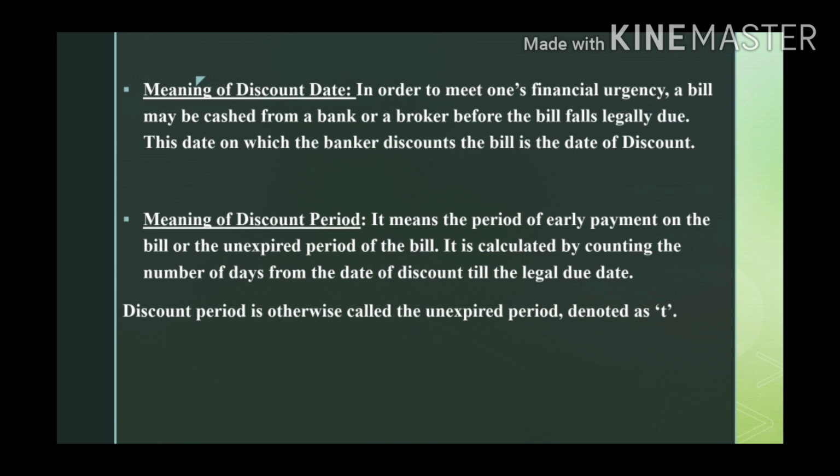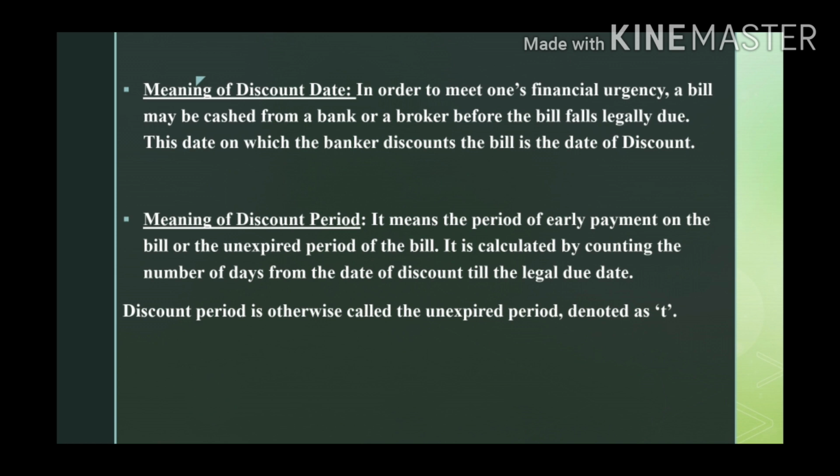In some emergency cases the seller wants the money, so he can take the bill signed by the buyer to a banker or any brokerage that gives finance, submit the bill, and take money for it. This happens before the legal due date, before the bill expires.